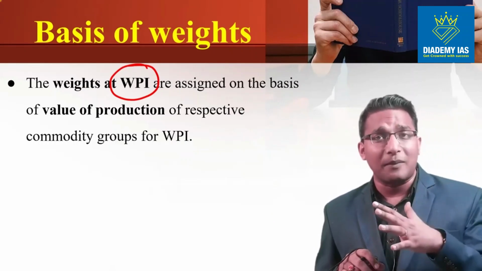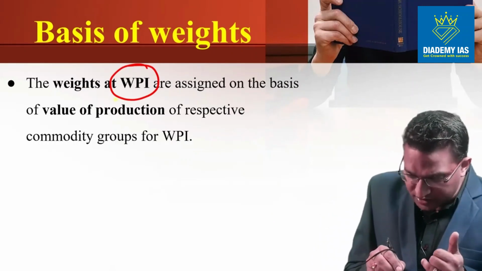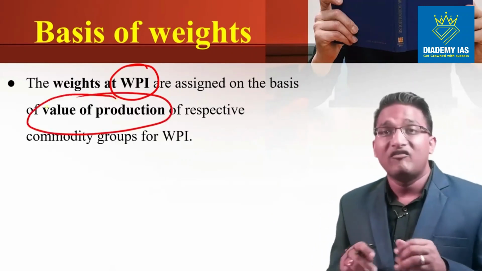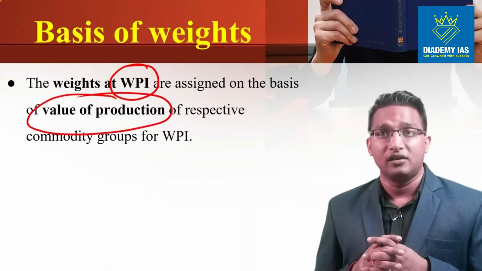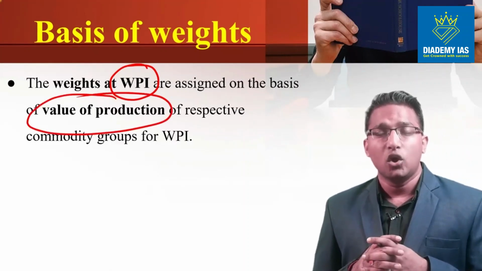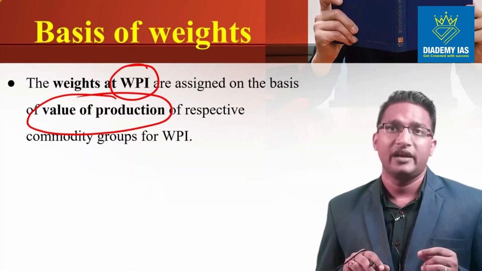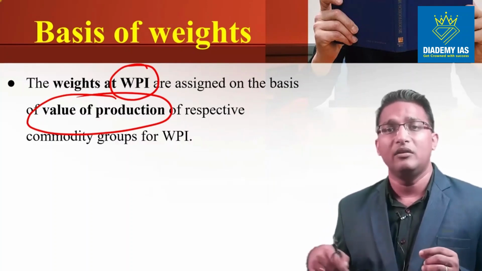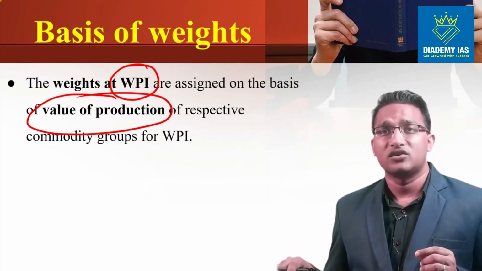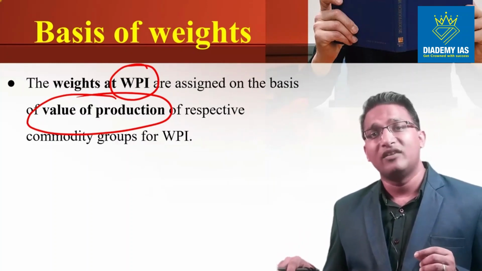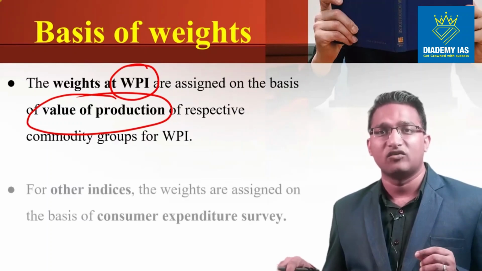So in the industry, what happens? In the industry, production takes place. So here we will take the value of production of the respective commodity, right? Depending upon the weightage or significance in the production, we will consider this WPI weightage. So weightage in case of WPI will be based upon the value of production of the respective commodity.